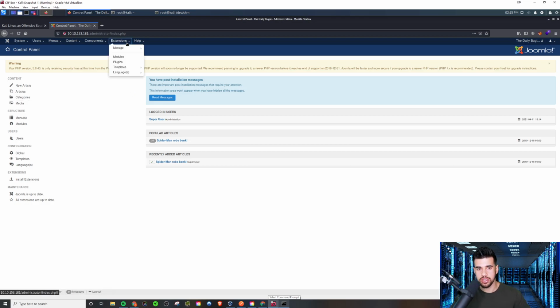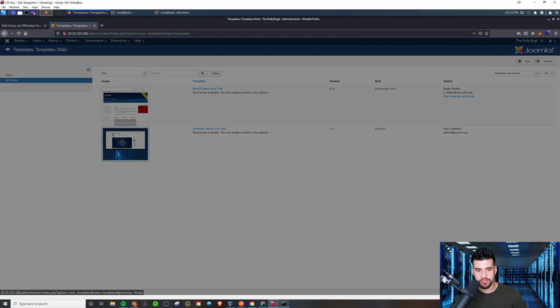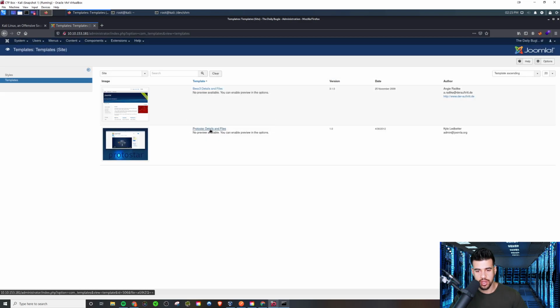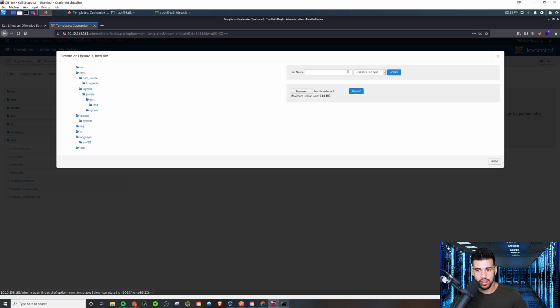Basically what you need to do is go into Extensions, Templates, and the one that's active right now is Protostar. So we're going to click here to go into that. We could edit the index.php file, but in this case, we're just going to create a new file and call it shell.php.